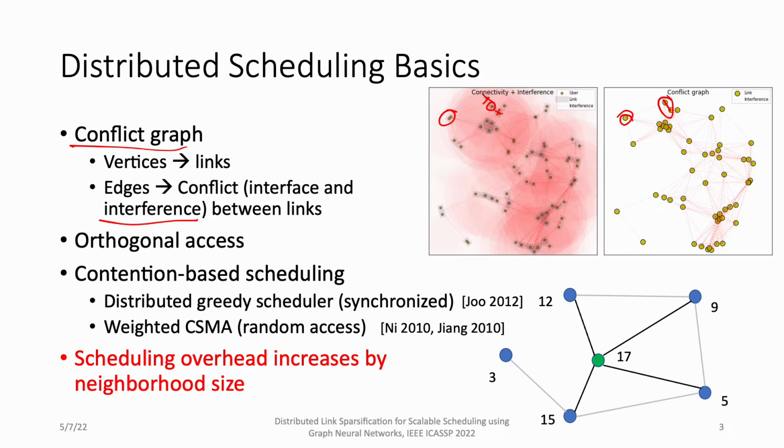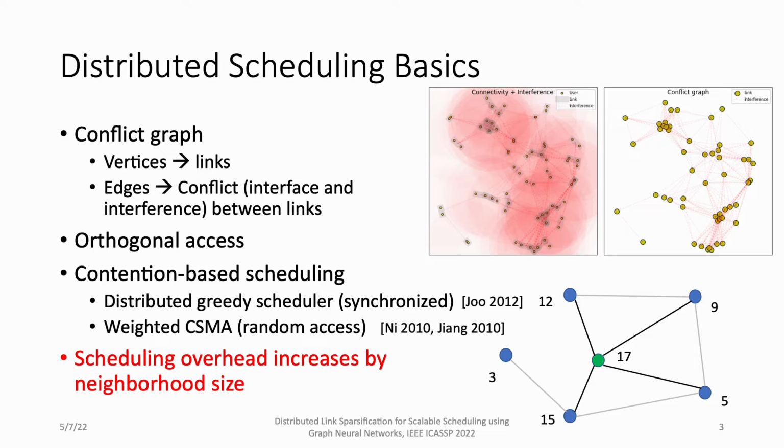Another type of conflict is interference. In this case, these two links are close to each other, so if they turn on at the same time on the same channel, they will block each other. Another concept is orthogonal access, which basically says that if this link is scheduled, then its immediate neighbors on the conflict graph shall not be scheduled.